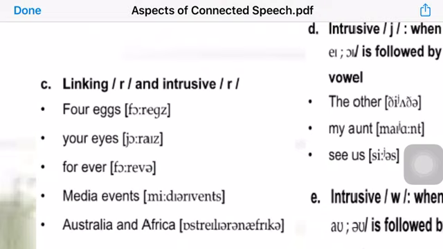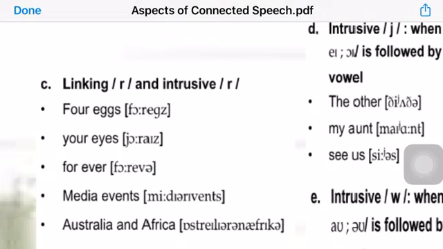for. In British English, there is no re sound here because it is in a final position. When we have the letter R in the final position, this letter will be silent. So I'm talking about British English specifically. So it's called for.